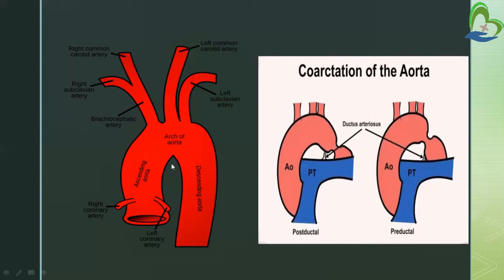But in our condition, that is coarctation of aorta, narrowing is present here, that is, in the postductal location. Because of this, the descending aorta will not get enough oxygenated blood. For this reason, there is more pressure at the upper body parts and low pressure at the lower body parts, because the blood that would go to the descending aorta also goes into the upper body parts. So we will find more pressure in the upper extremities.